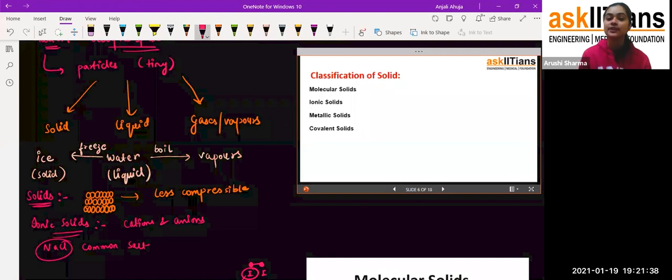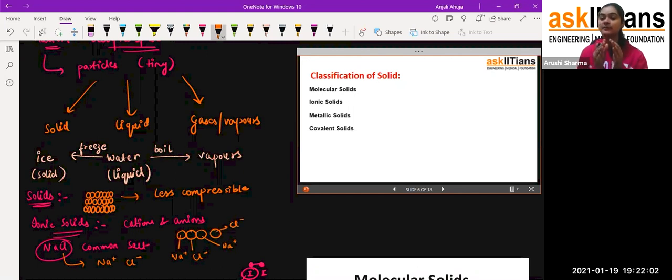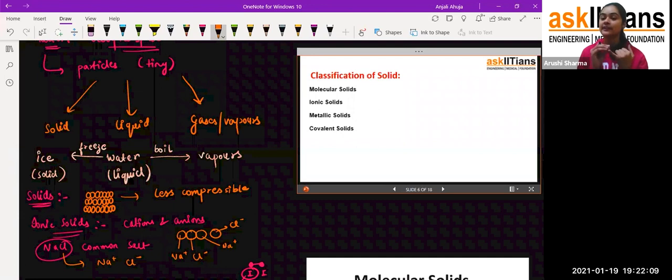So in this case, students, what we can see is that it is present in the form of Na positive and Cl negative. One is the cation and one is the anion, and they are arranged in such a manner that Na positive is followed by Cl negative, then Na positive, and then again Cl negative. Such solids, which are made up of cations and anions, we call ionic solids. Okay, so first is the molecular solids, which we get from molecules.